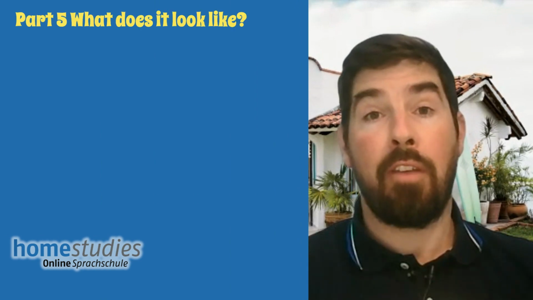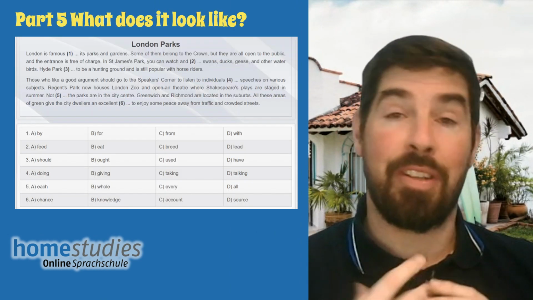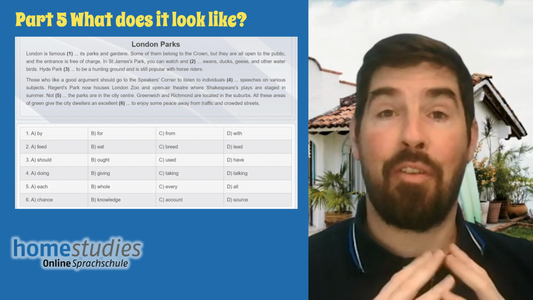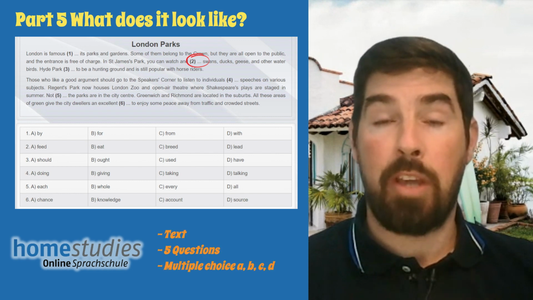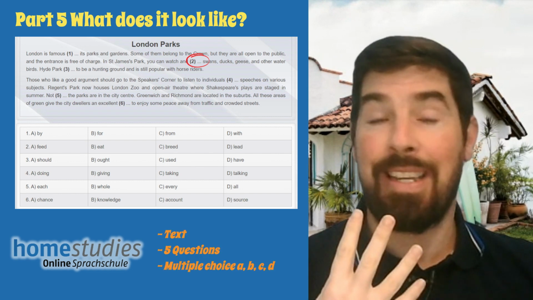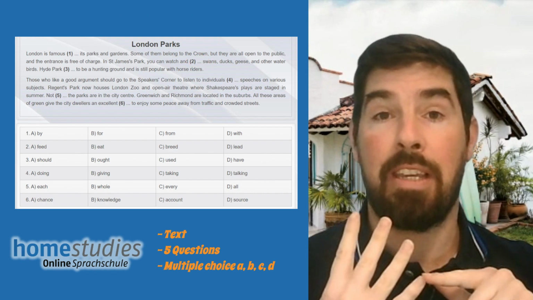So what does part 5 look like? Well, you are given a text and you have a title of the text. And in the text, there are 5 gaps. So there are 5 questions. For each question, you have 4 possibilities. It is multiple choice. You've got A, B, C, or D.